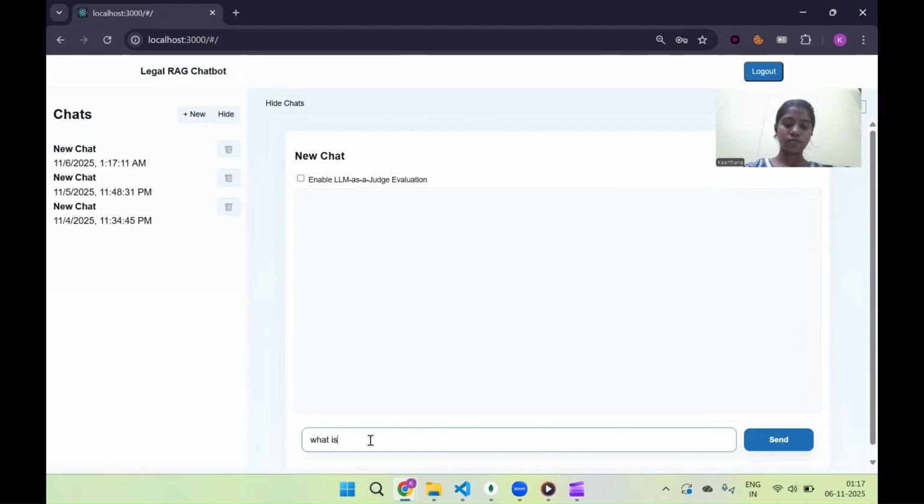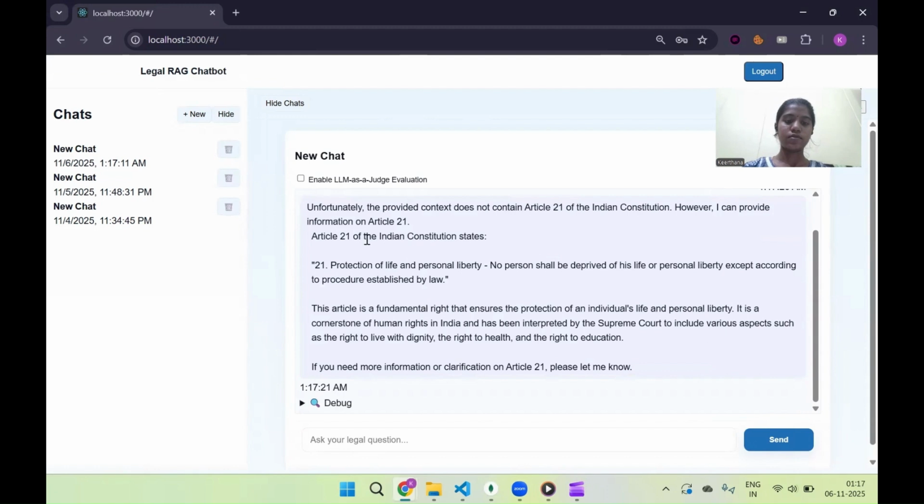So this is the answer. If we enable this, we can see the LLM as judge evaluation.